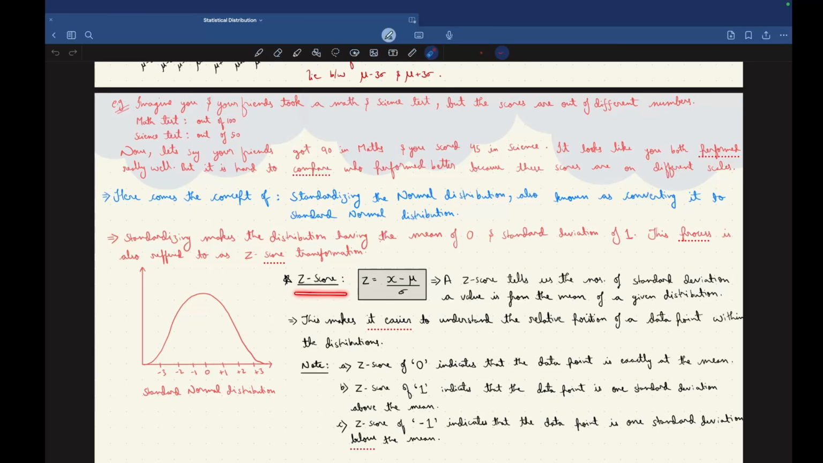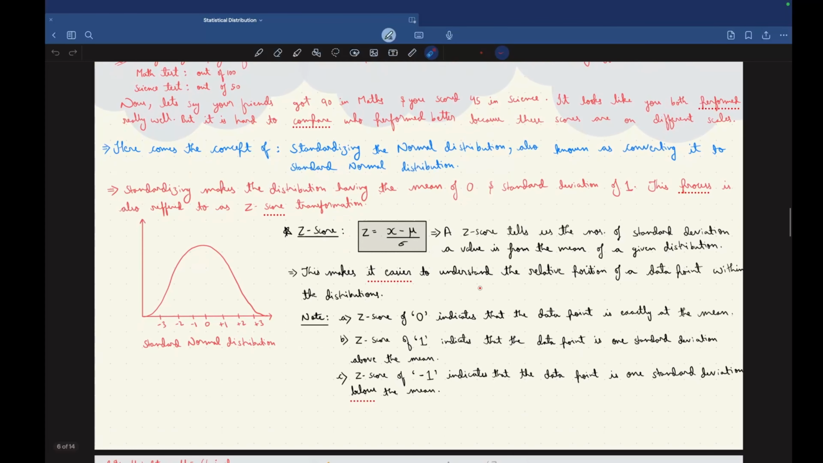Now let's see how to calculate Z-score. Z-score is equal to (x minus mu) divided by sigma. Here x is our data point, mu is the mean, and sigma is the standard deviation. A Z-score tells us the number of standard deviations a value is from the mean of a given distribution.